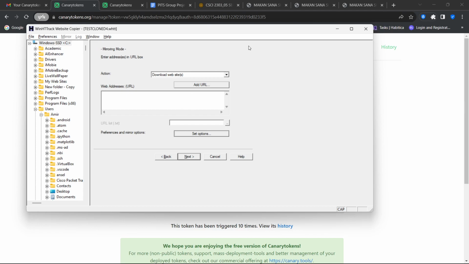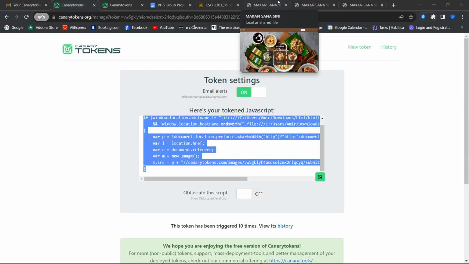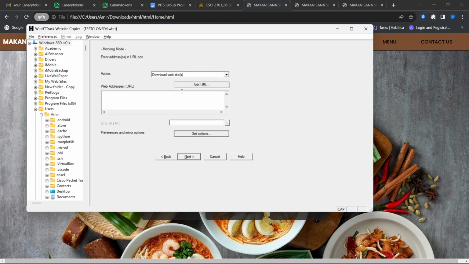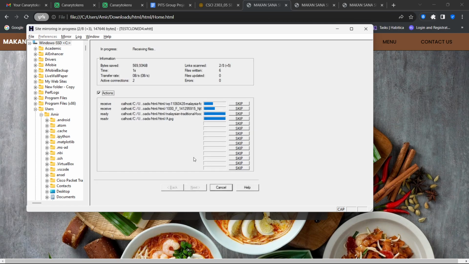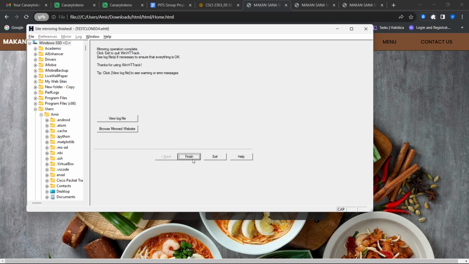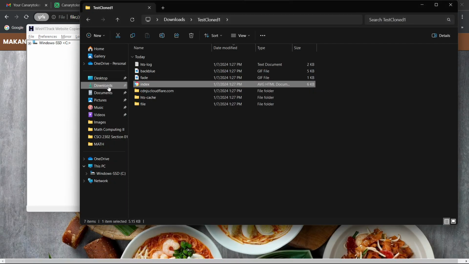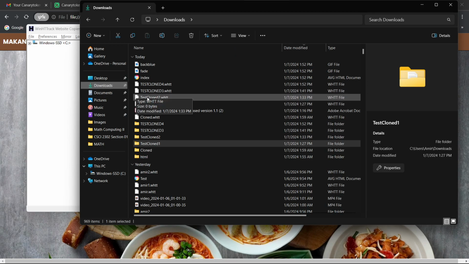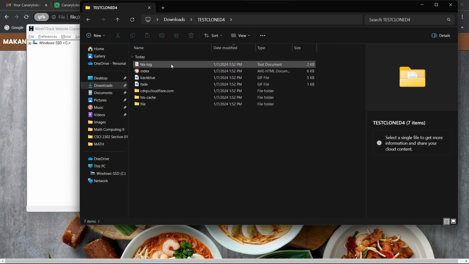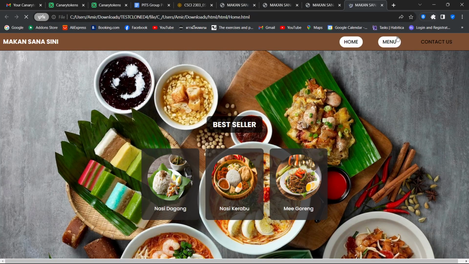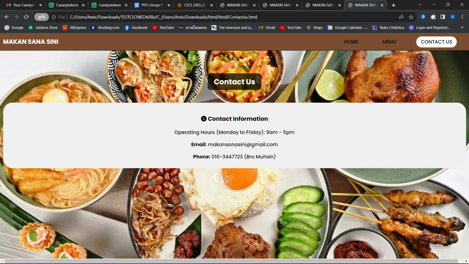Click here, and then you put our URL here, and then we can click paste, next, finish, and then you can see our test clone 4 here. Then you can click index here, and it has the same function as our first website.